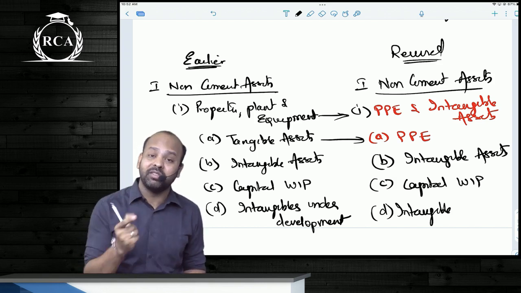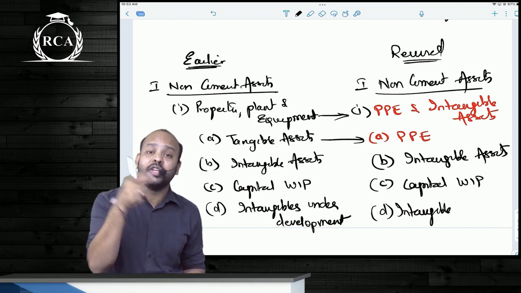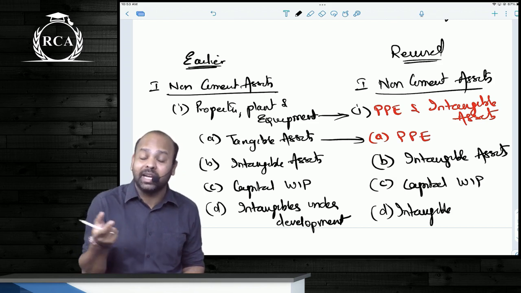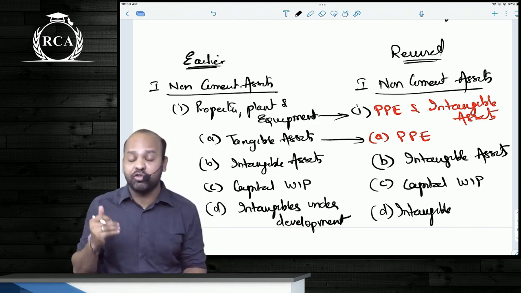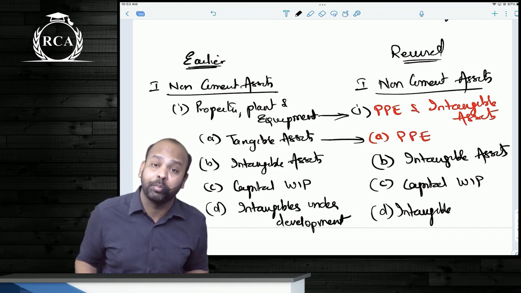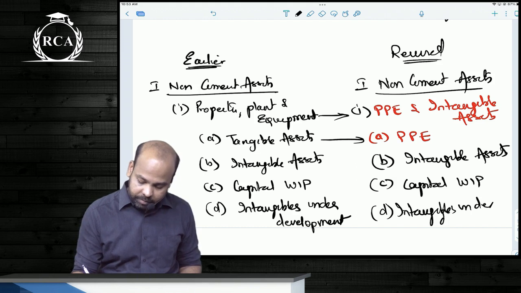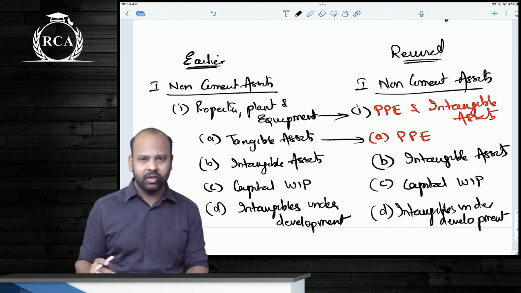Second change is the wording used for the first category under non-current assets. Earlier we used to use the word property, plant and equipment, but now we use the word PPE and intangible assets. Under that, earlier we used to write tangible assets, but now instead of the word tangible assets, we use the word property, plant and equipment. So this will be intangibles under development. Last one. All right, clear, sir? This is the second change.